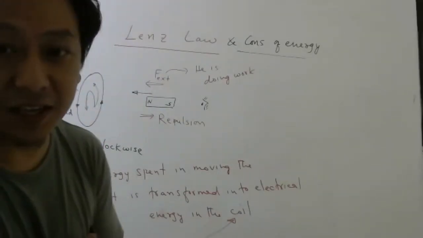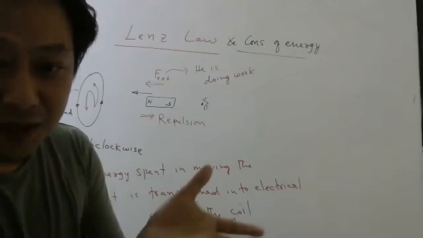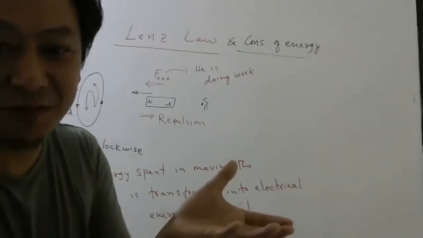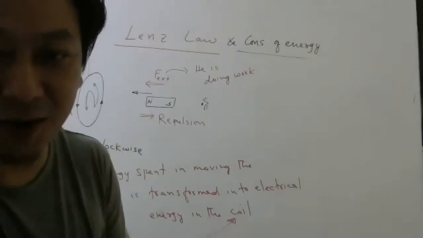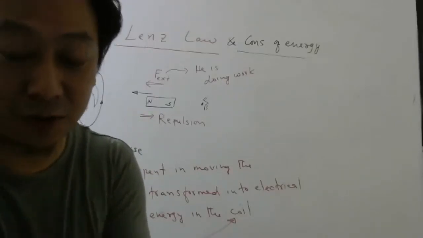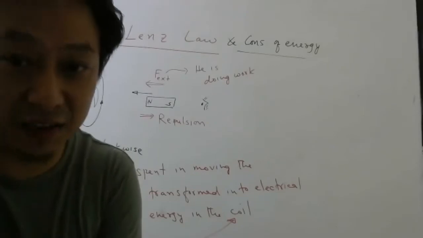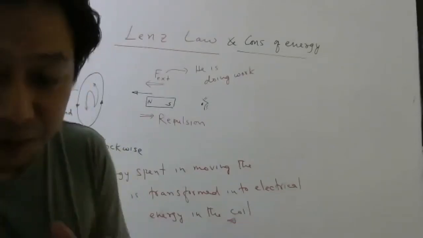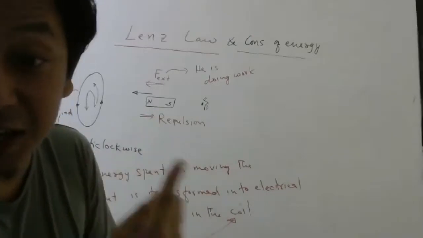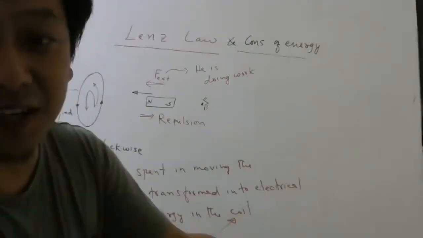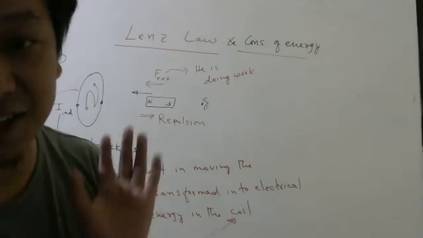So even in the generator, somebody is moving the coil. It's not like Pankaj sir will rotate the coil. Water is collected, so the kinetic energy of the water is converted to potential energy. Then the potential energy of water is converted into rotational kinetic energy of the turbines. Then that is converted into electrical energy.